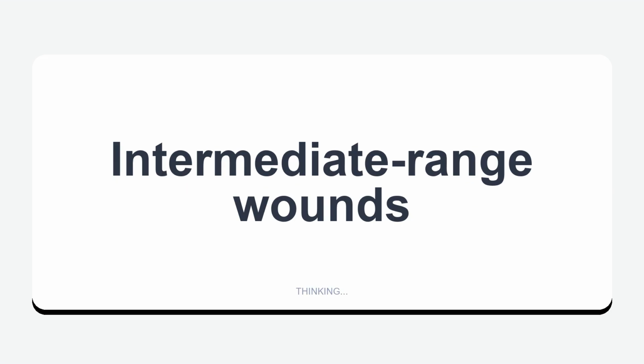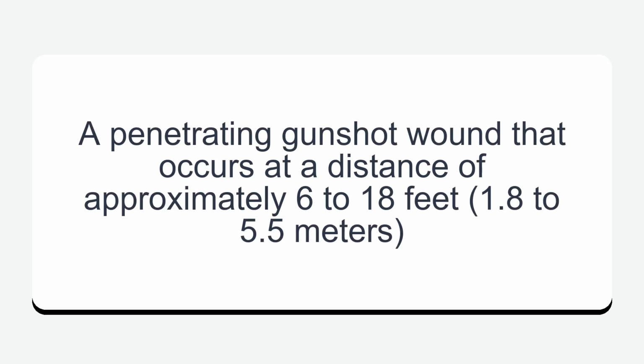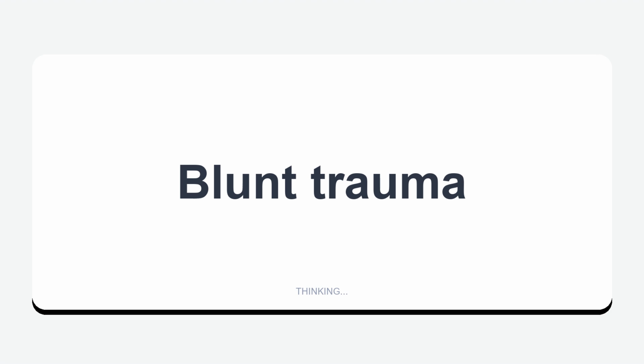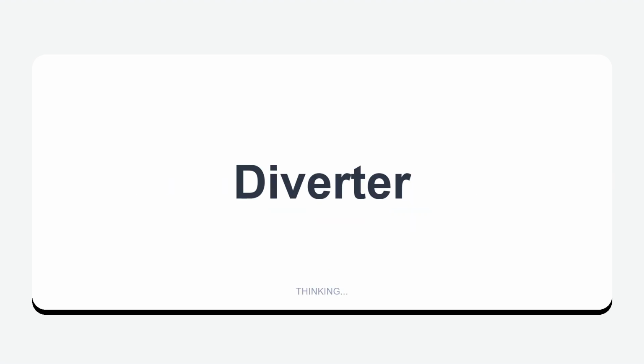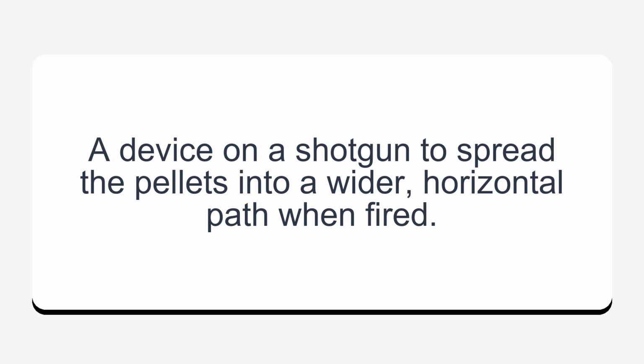Intermediate range wounds. A penetrating gunshot wound that occurs at a distance of approximately 6 to 18 feet, 1.8 to 5.5 meters. Blunt trauma. Non-penetrating trauma caused by a rapidly moving object that impacts the body. Diverter. A device on a shotgun to spread the pellets into a wider, horizontal path when fired.